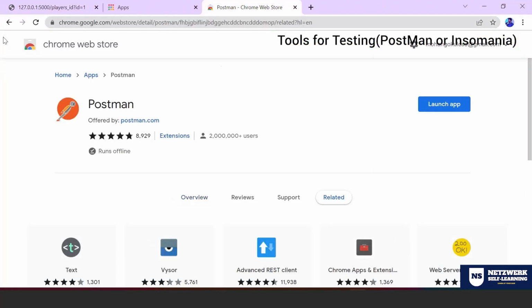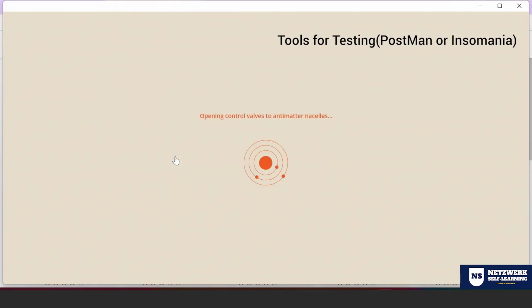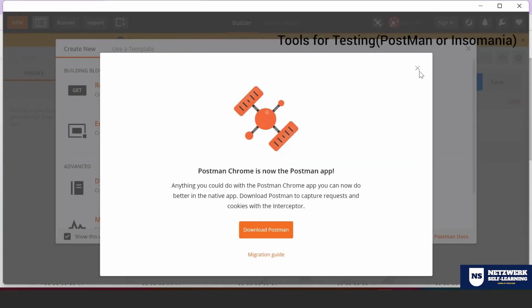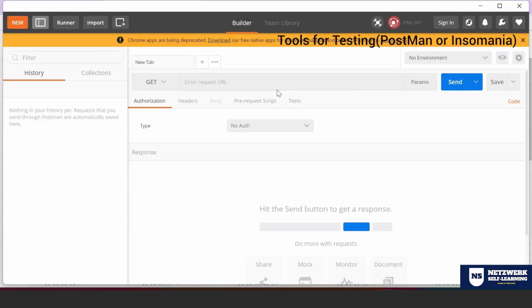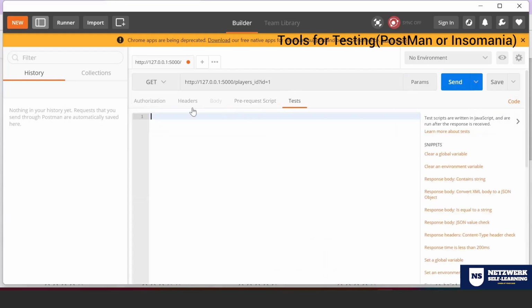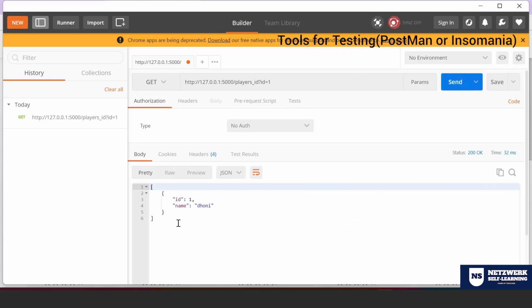And Postman you can have as an application also. Look at that. Go to apps, click Postman. So whatever you did with the Chrome extension, the same thing you can do in the application. You can just click straight away in the application, close this, and you can enter the ID. If you put it here, you will get options. Look at that: header, body, pre-request script, test. Let me run this. There you see, you got an output.